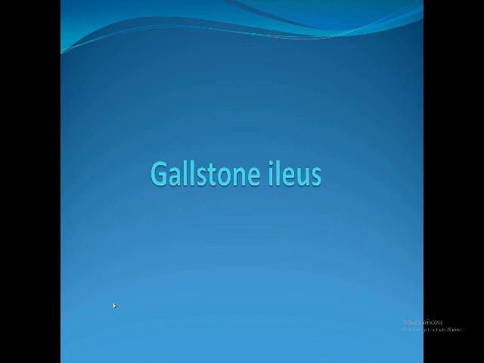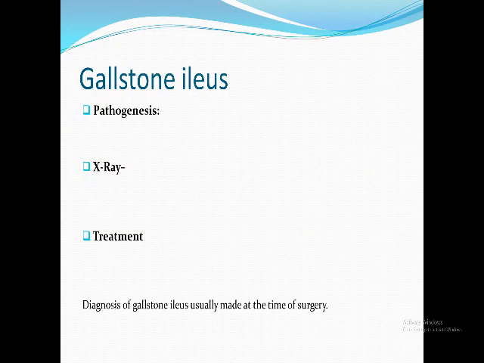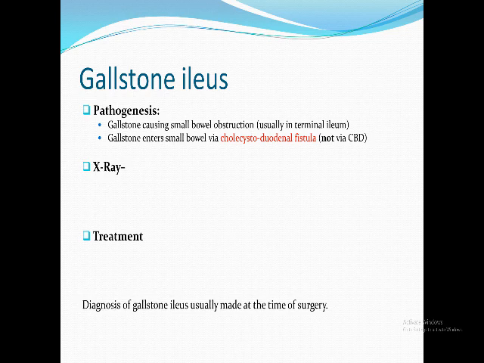Finally, gallstone ileus, again: how it occurs, how to diagnose, how to treat. How it occurs, exactly as you said: by pressure necrosis, there is a fistula between the gallbladder and the duodenum. It's called a cholecystoduodenal fistula. Through this fistula, a large stone, usually 2 centimeters or more, passes to the duodenum, through the fistula and not through the common bile duct.